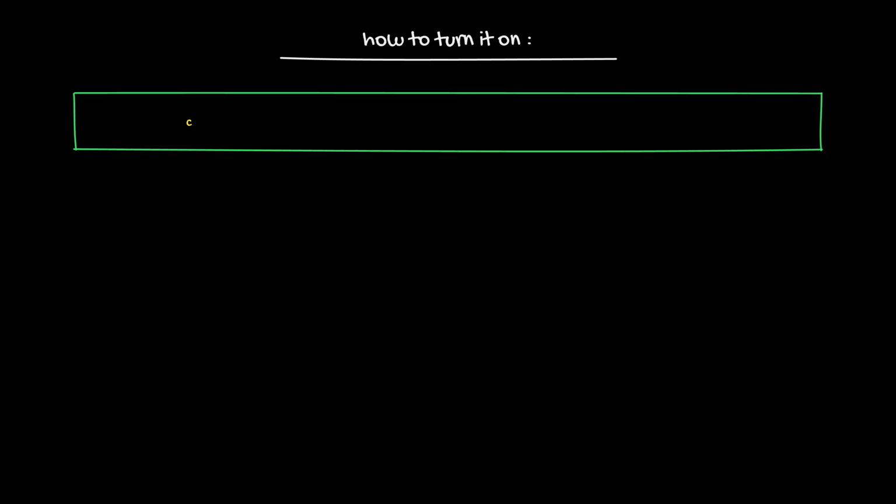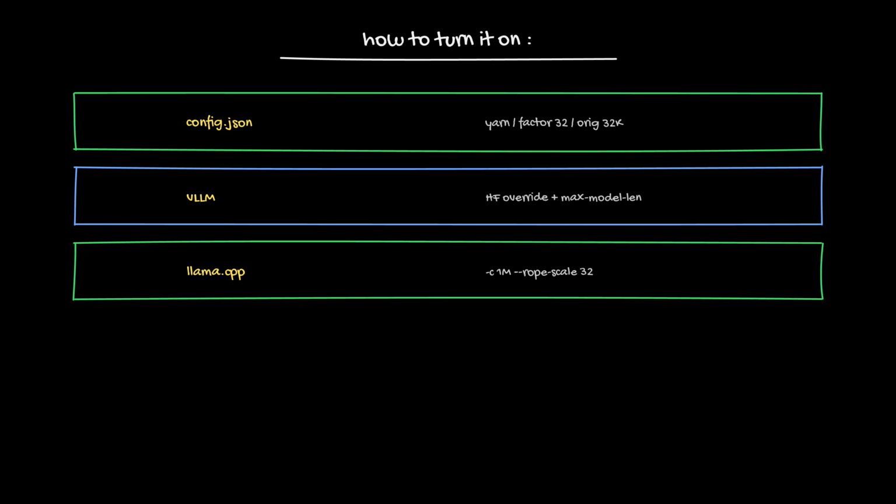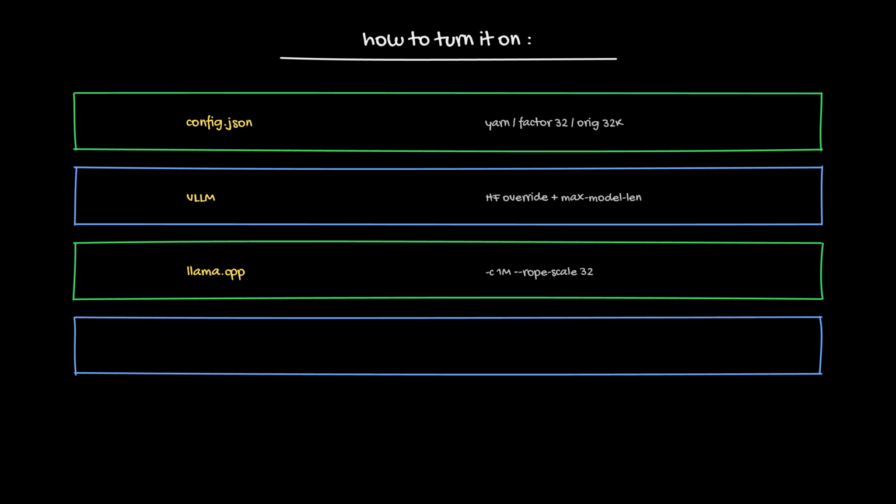How you turn it on depends on the stack. In config, you set rope scaling type YaRN, factor 32, original max 32K. In vLLM, you pass that as an HF override and raise max model length. In llama.cpp, you set context size to 1M, rope scaling YaRN, scale 32, original context 32K. Community GGUF packs already bake those metadata fields in. So downloading a YaRN 1M file is usually just accepting that recipe.